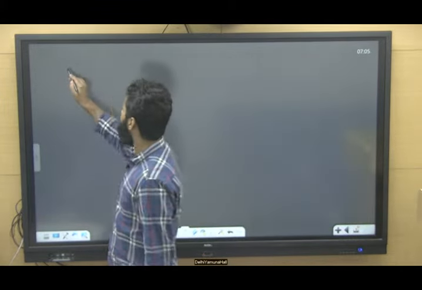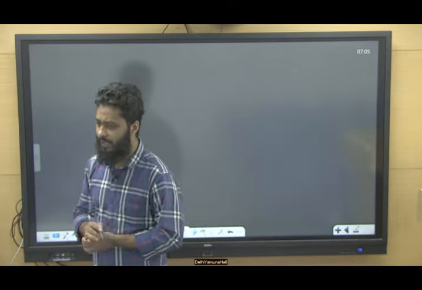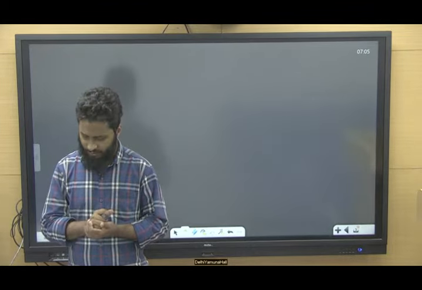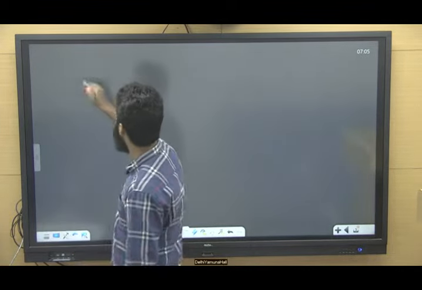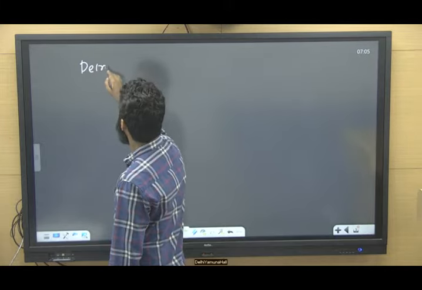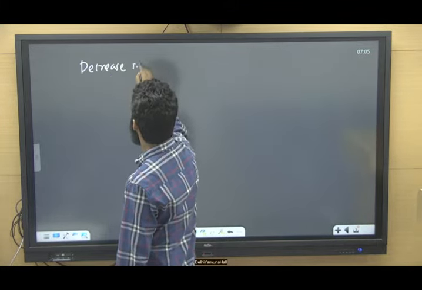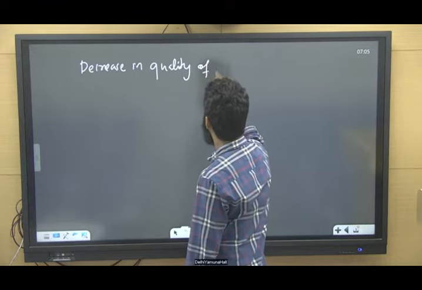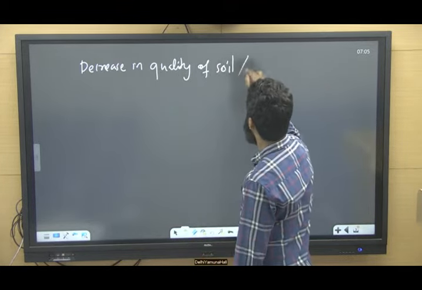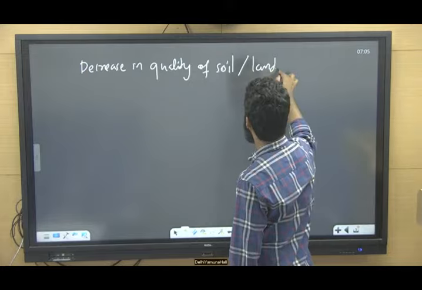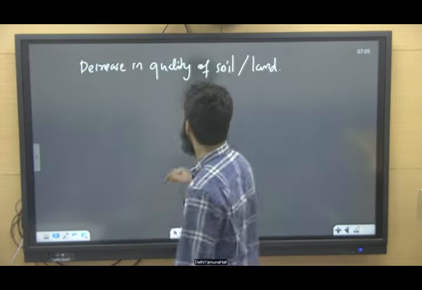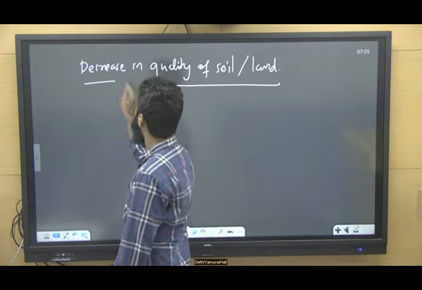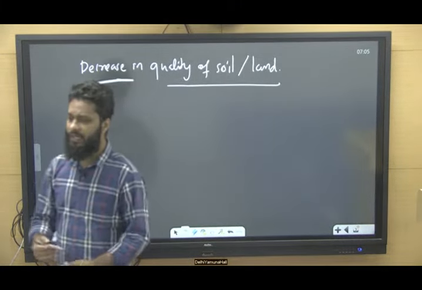Because what desertification basically does is it reduces the quality of soil. A decrease in the quality of soil or land. What does this mean, and what happens when it decreases?